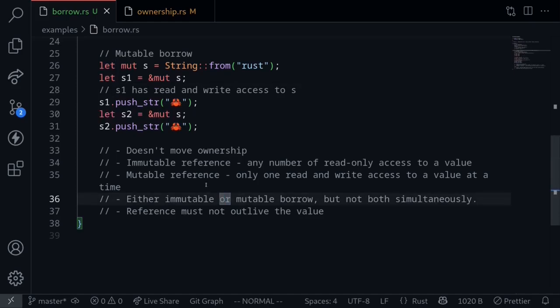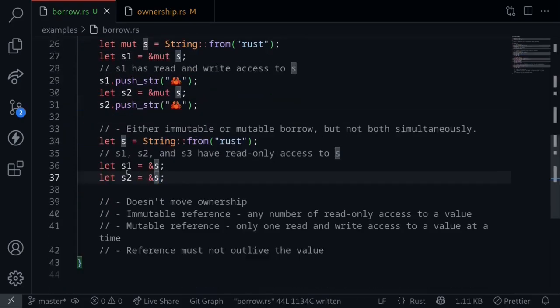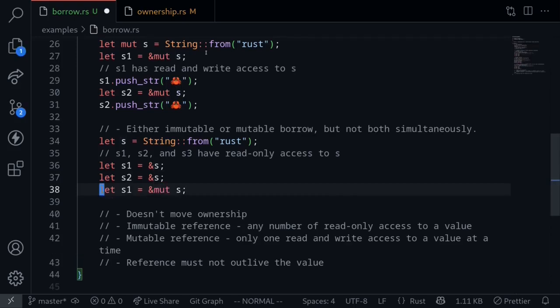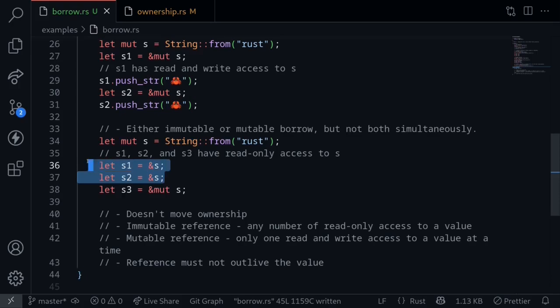Let's move on to the next rule: either immutable or mutable borrow, but not both simultaneously. So going back to this example, let's create some immutable references. Now we have two immutable references, s1 and s2. What does it mean to not be able to create both immutable and mutable references simultaneously? Well, what if we created a mutable reference over here? Let's call this s3. Since we're creating a mutable reference, I'll also prefix this string s with the keyword mut. So now we have two immutable references and a mutable reference existing at the same time.